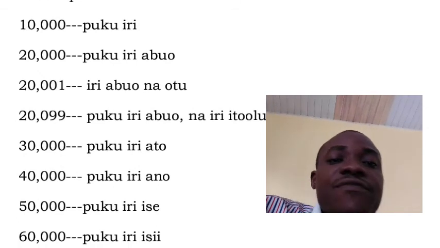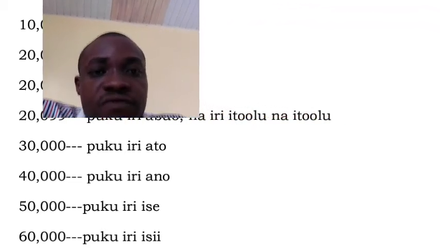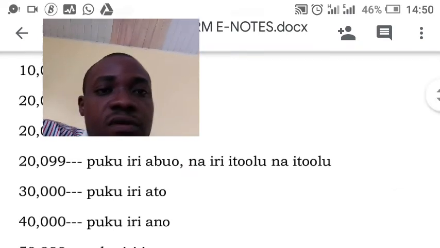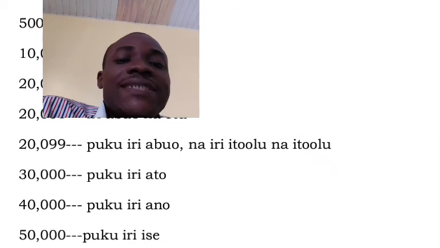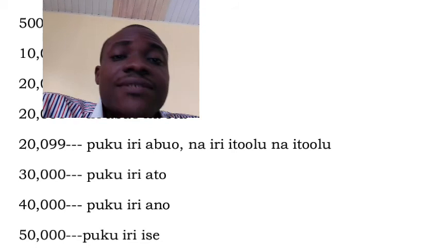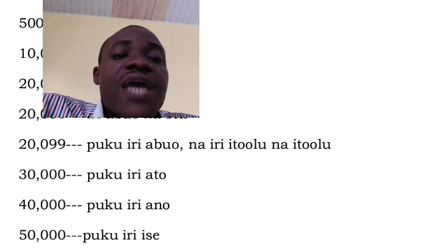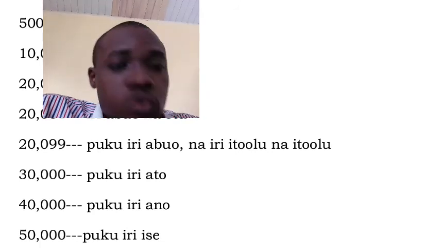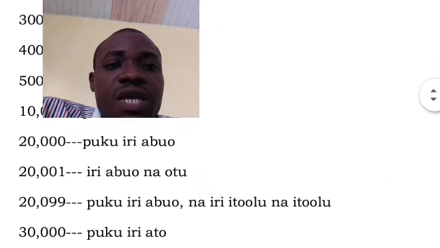Okay? Here we have 20,099. That is puku iri abụọ na iri itoolu na itoolu. Sorry.